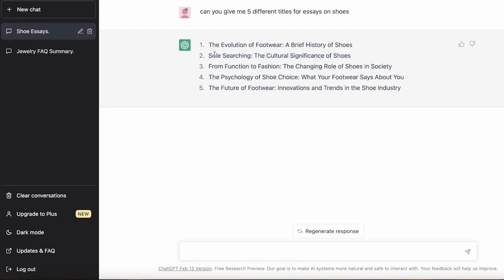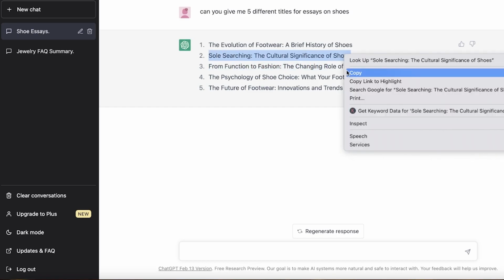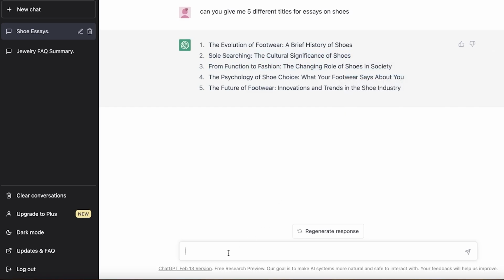Now, what I'm going to do is just copy and paste this, or you can just ask it to expand on point number 2, but I just like to write this, put in some apostrophes. Once you have your apostrophes, you're going to ask it to write an outline for it. So let's say I want an essay that has 5 paragraphs or 6 paragraphs, whatever you might want. Let's say I want to go with 5.